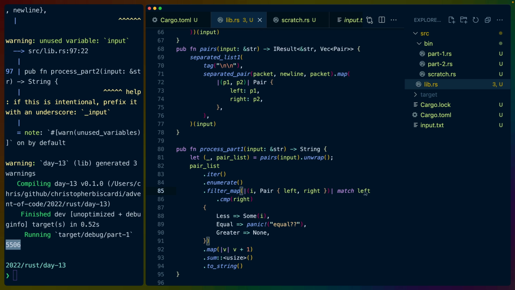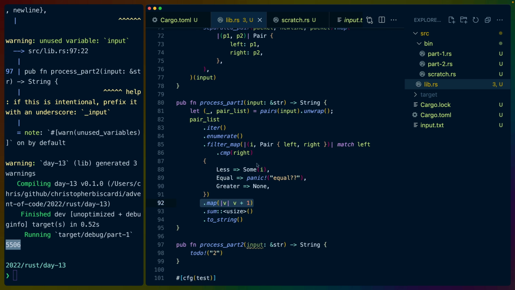We take the left, we compare it to the right. If it's less, we return the index. If it's equal, we panic because that shouldn't happen as far as I can tell. If it's greater, we return none, which filter map will drop. Then we map over them to do +1 because the score that they want us to use is 1 indexed and our enumerate is 0 indexed. We sum that, we give it to a string.